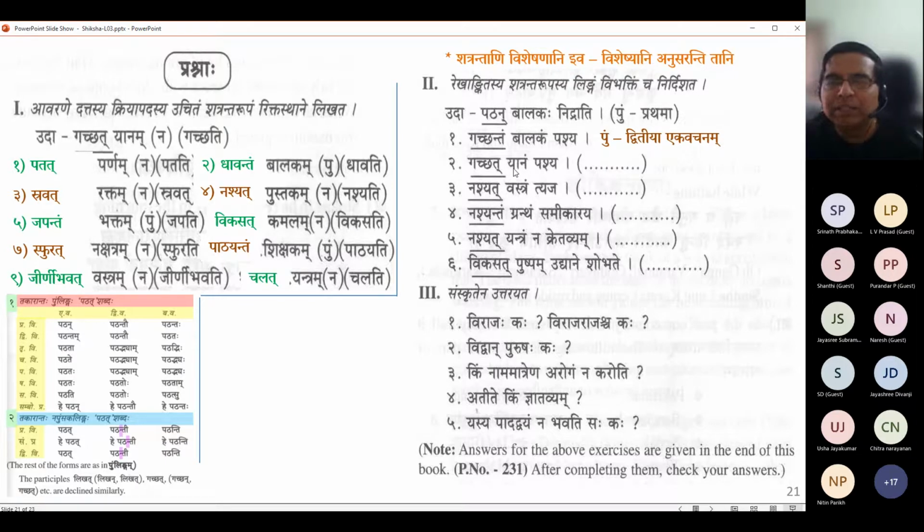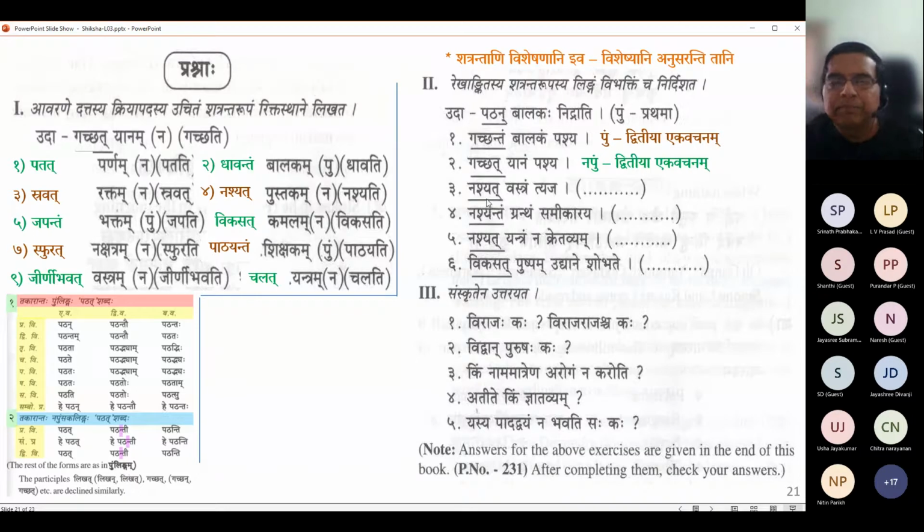It is in the Dvitiya vibhakti, sir. Dvitiya vibhakti ekavachana, not Prathama vibhakti. So it is 2.1, Dvitiya vibhakti ekavachana. So Gachat is also Dvitiya vibhakti ekavachana. The object follows the yana. Yana is Napumsaka Dvitiya ekavachana, so Gachat is also Napumsaka Dvitiya ekavachana. That is taken from this portion of the table. So Napumsakalinga Dvitiya ekavachana.